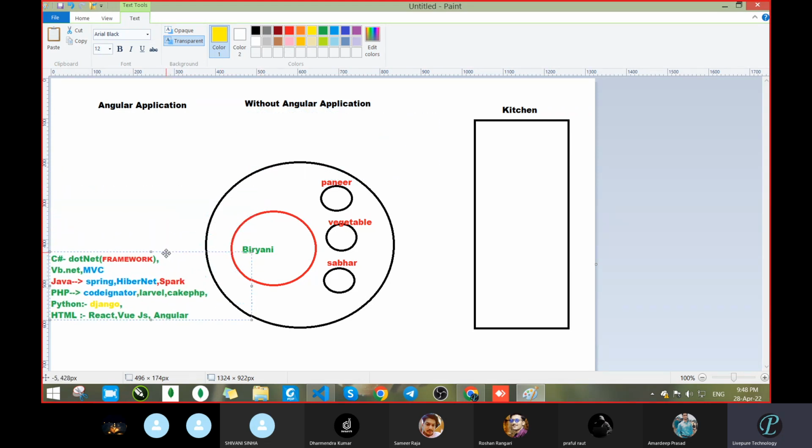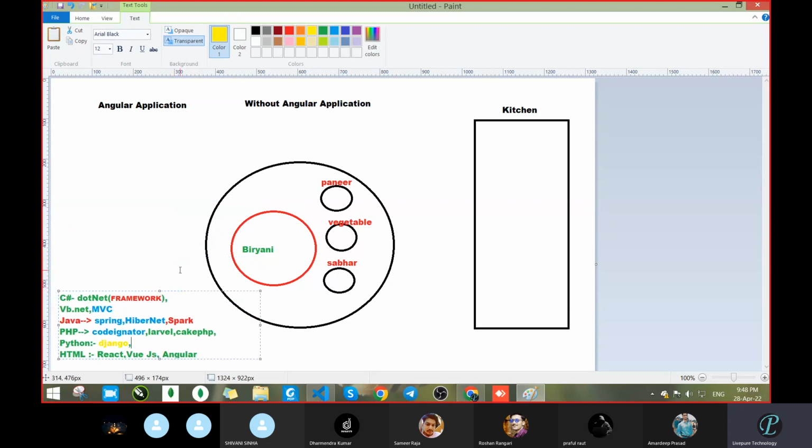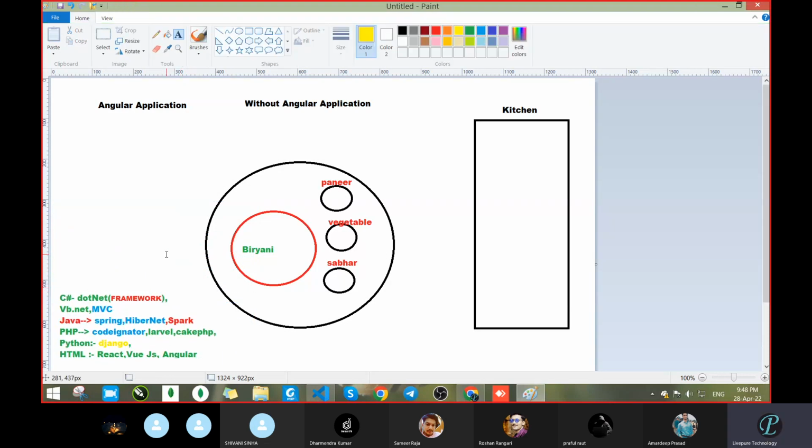Now, why did we discuss these things? There is some reason. When you use a framework like C# with .NET, Java with Hibernate and Spring, PHP frameworks, Python frameworks, these are all known as server side languages. Let me increase the pencil size.